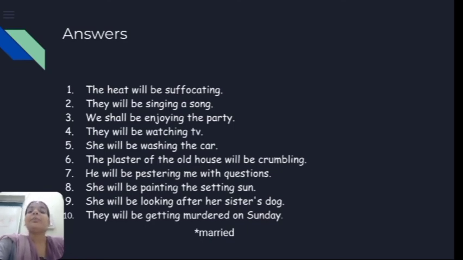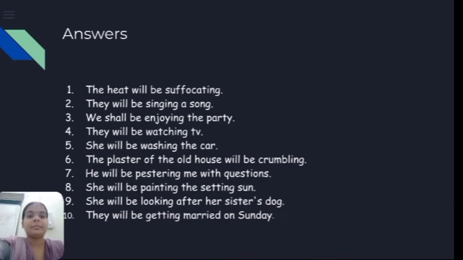She will be washing the car. The plaster of the old house will be crumbling. He will be pestering me with questions. She will be painting the setting sun. She will be looking after her sister's dog. They will be getting married on Sunday. So I hope, students, you have matched all your answers, and here you can easily see how these sentences can be changed into future continuous tense.